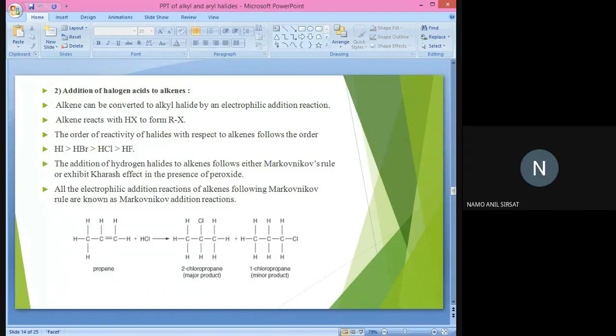Yes, Abhinandan. Action of halogen acids on alcohols. What happened in that particular reaction, Abhinandan? Alcohol reacts with HBr or HI to form alkyl bromide or alkyl iodide in the presence of zinc chloride catalyst. Tell the example of alkyl chloride.